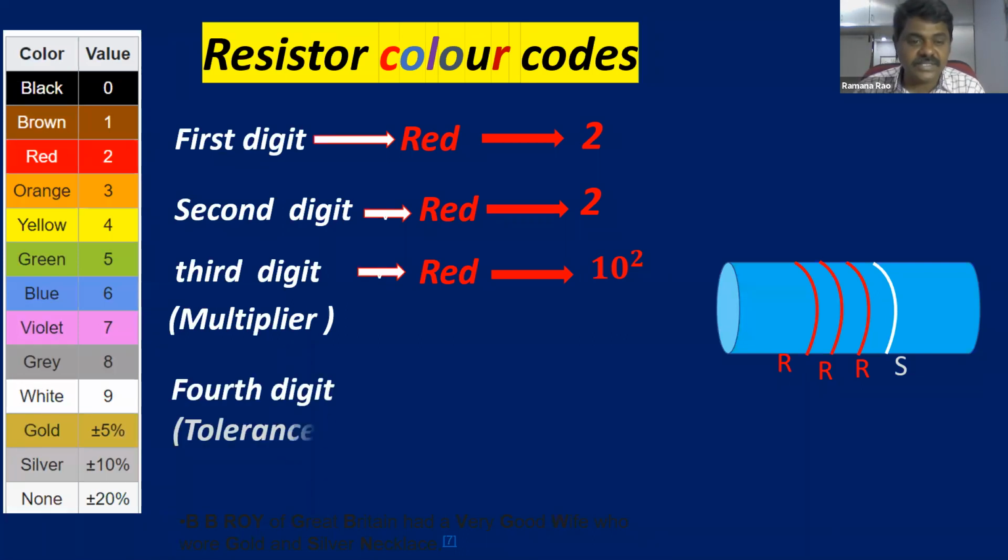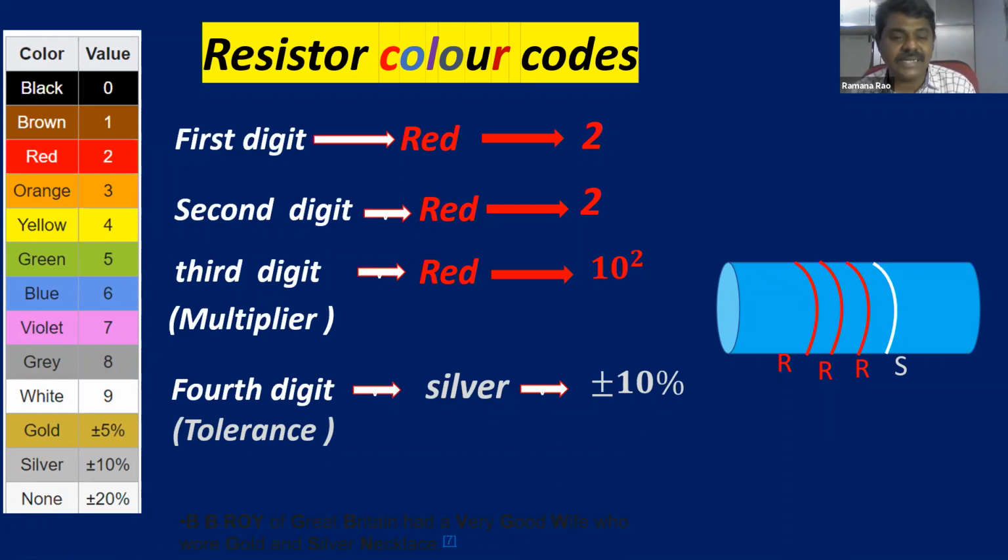Next, the fourth digit is tolerance. Fourth digit is tolerance, that is silver. So what is the tolerance for silver? You can see in the table. For silver, the tolerance is how much? It is 10%, plus or minus 10. You don't worry about tolerance, because tolerance means up to what extent it can bear the temperature and all these things. Our only purpose is to find the resistance, how to calculate the resistance. Okay, so now concentrate, children. I am going to explain how to calculate the resistance, right? So first you write the first digit. So what is the first digit? 2.